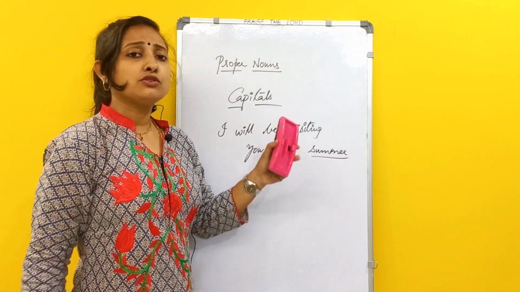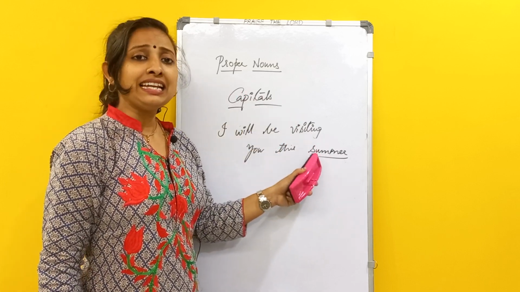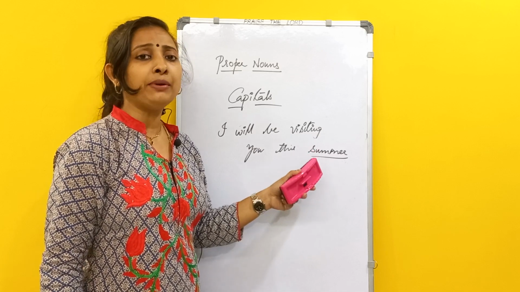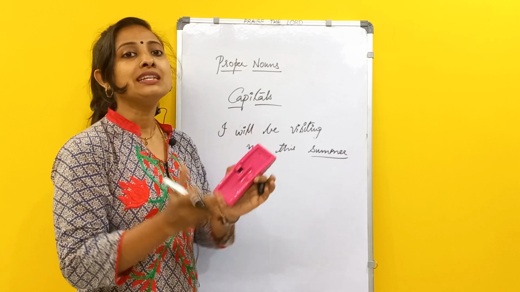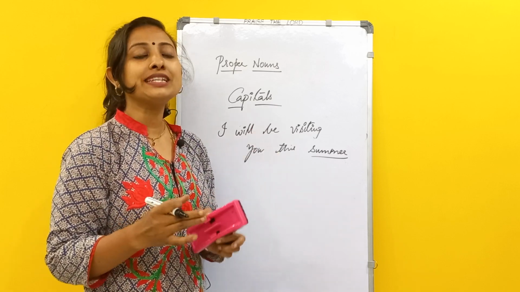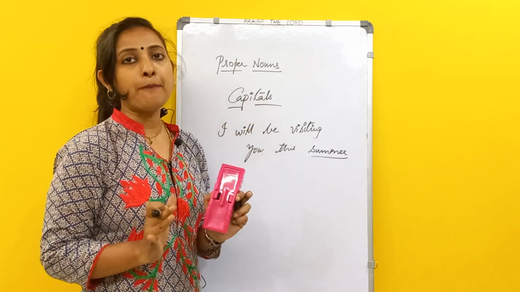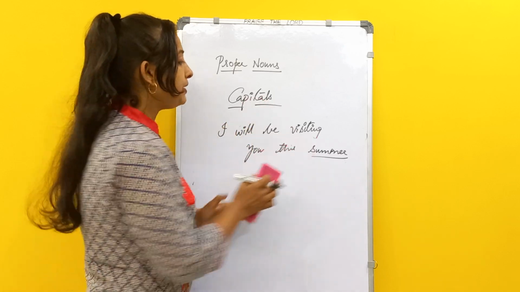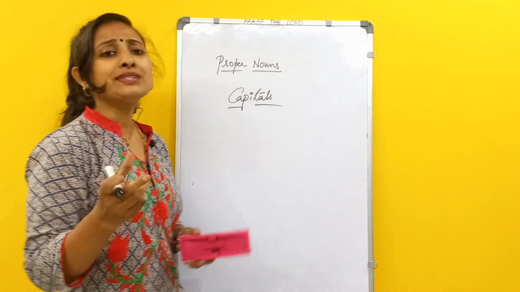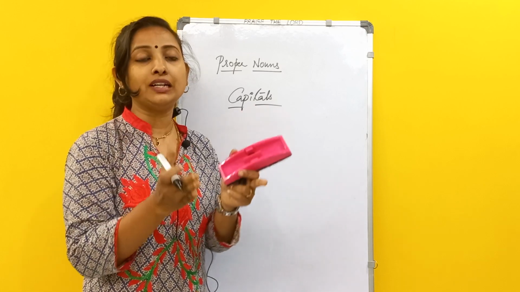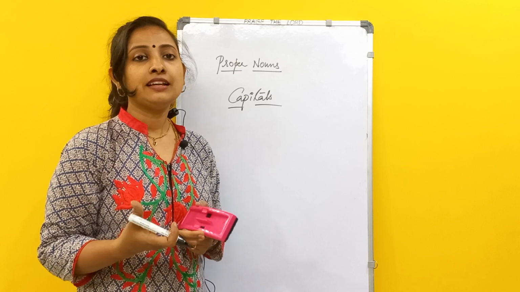Generally the names are proper nouns, but when is this taken as a capital? If you are using this along with some other word, suppose summer resort. If we are using it as Summer Resort, you are specifying it, so there it will become a capital. There you will be using it as a capital letter. Similarly, if you are trying to tell about your mom or dad, or relatives, relationships.